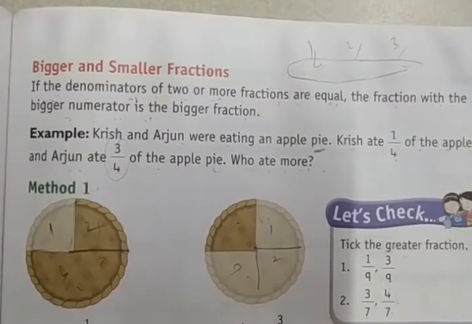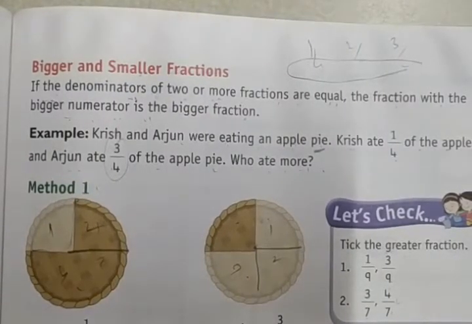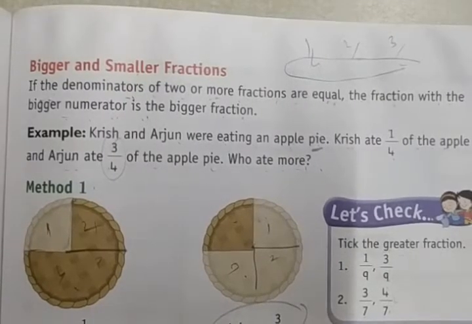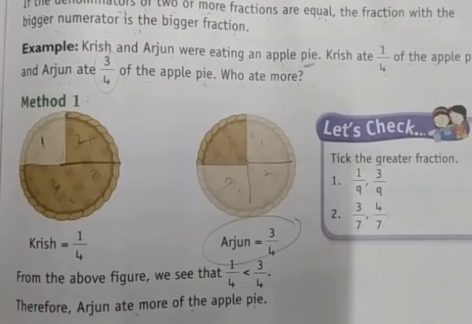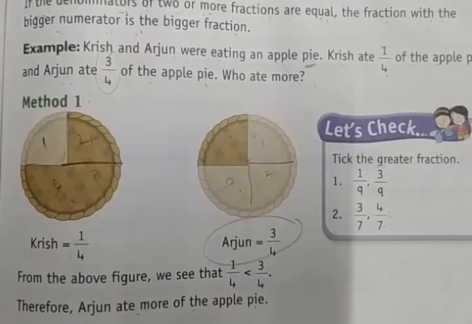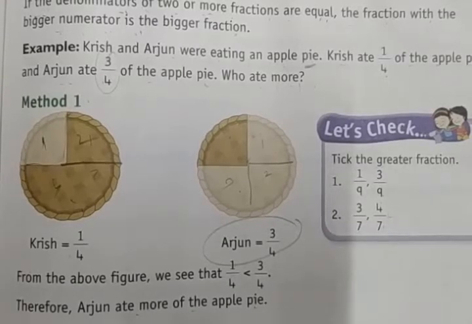Then who ate more? Of course, Arjun ate more than Krish. Here we need to consider that the denominator is the same. When the denominator is the same, the bigger numerator gives the bigger fraction. Bigger numbers, bigger fractions, we can say.